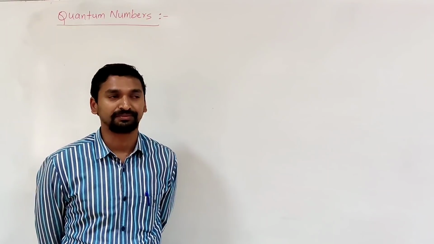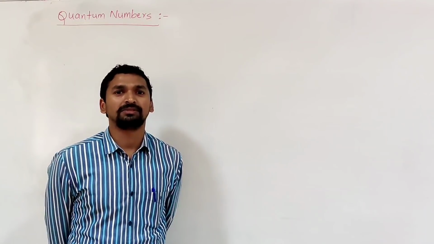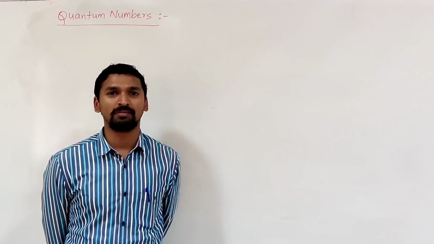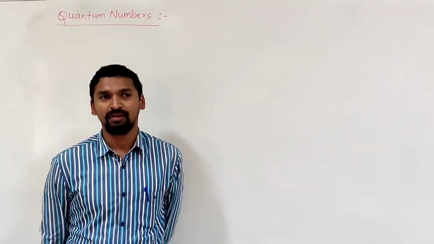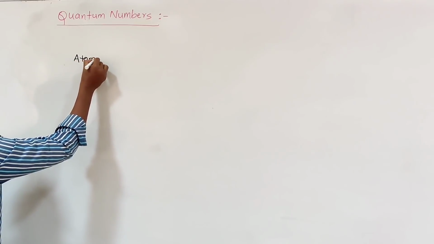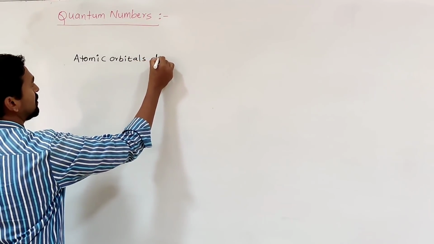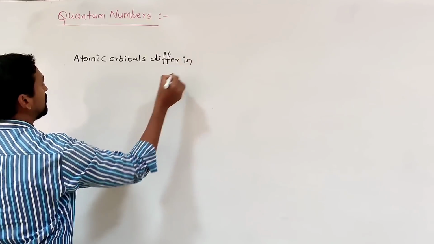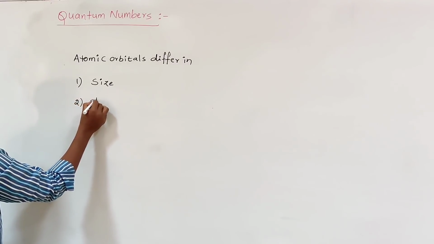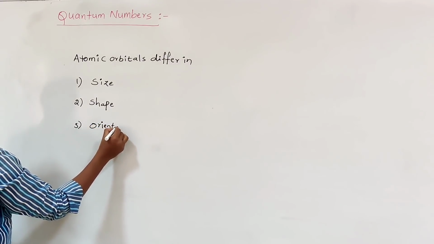What are quantum numbers? We know the atomic orbitals. Generally, atoms consist of many electrons, so a large number of atomic orbitals are possible. All these atomic orbitals differ in one, size, second, shape, and third, orientation.